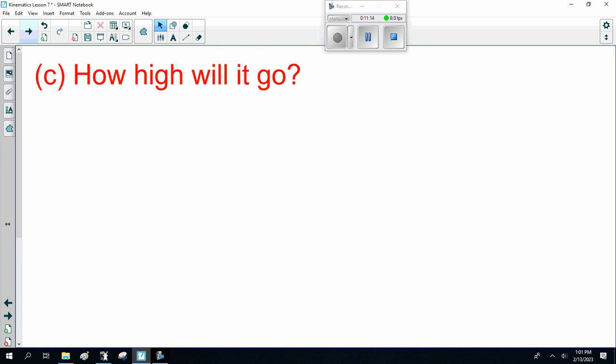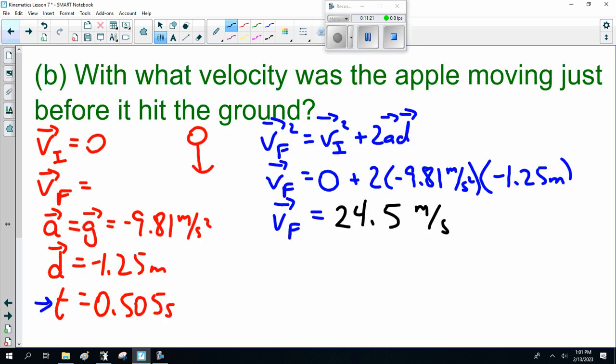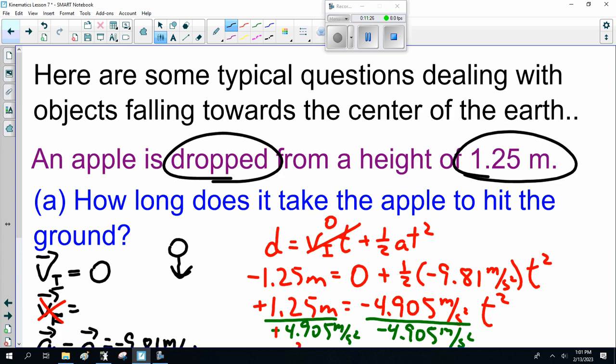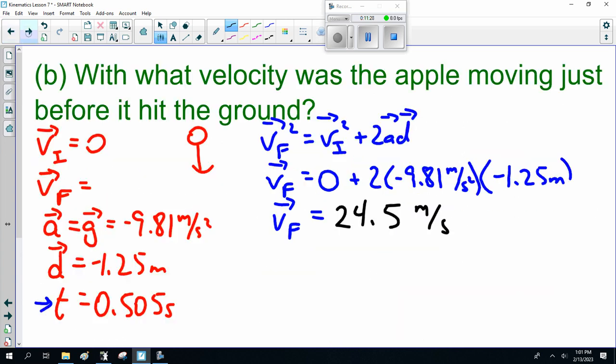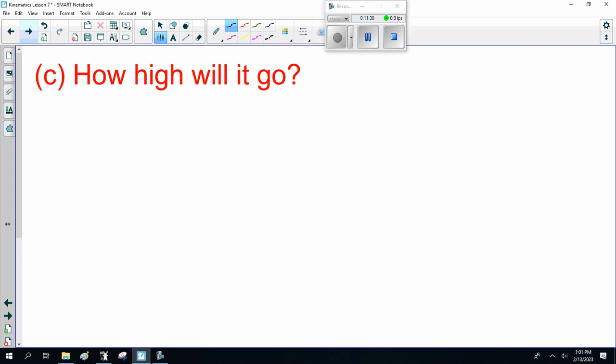And there's another part to go with this. Let's just do this one. How high will it go? Well, this is part of the question. Actually, that's a dumb question, because how high will it go? I'm dropping it. I'm not throwing it up. So 1.25 meters. Okay? Now, if I was throwing it up, that'd be something different.